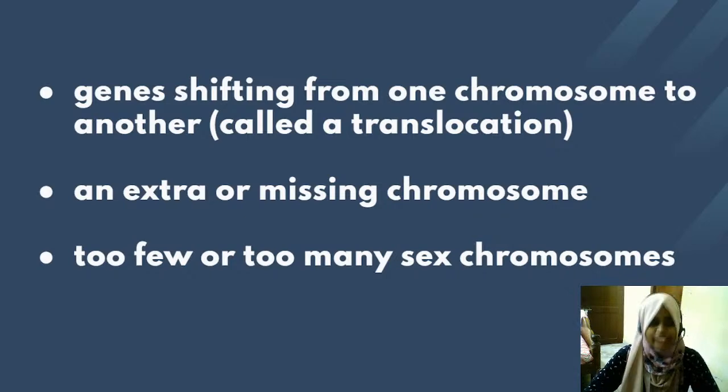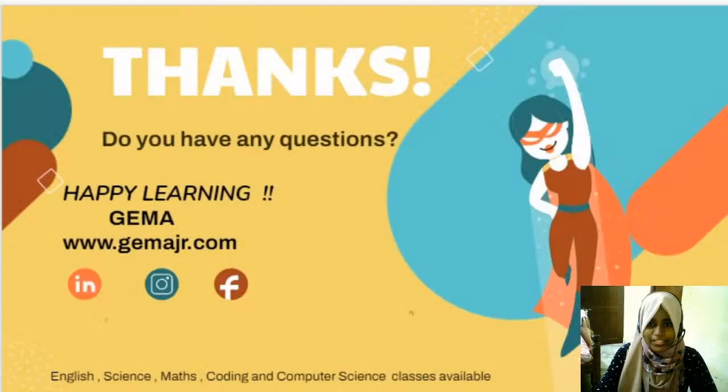Genetic disorders can also be due to an extra or missing chromosome, that is, if a part of the sequence is missing or extra. Another reason is too many or too few sex chromosomes. This is also one of the most important reasons for genetic disorders. I hope you all have understood till now.